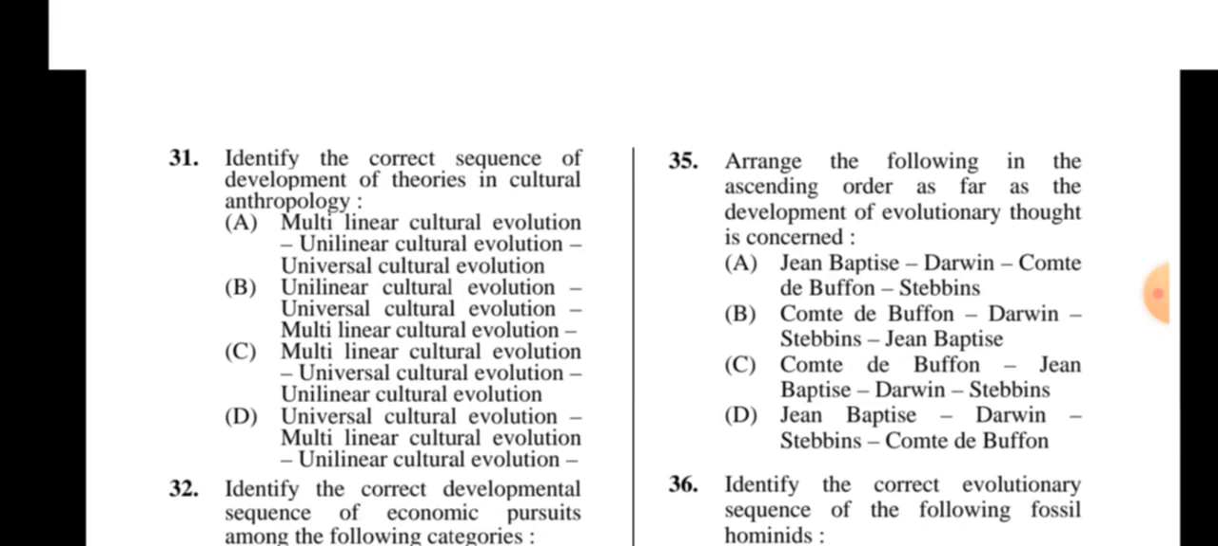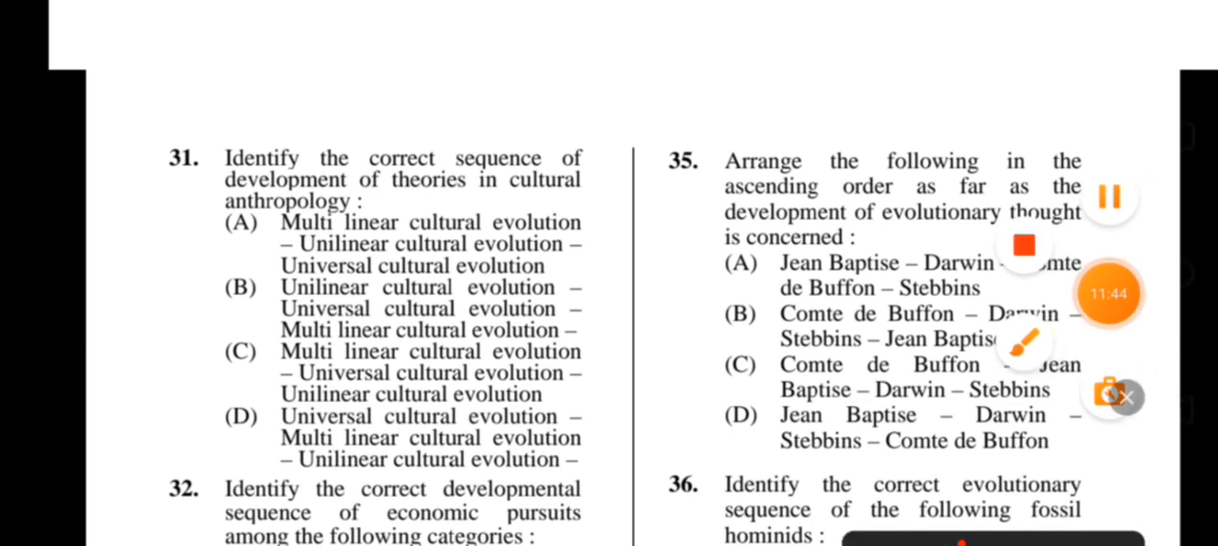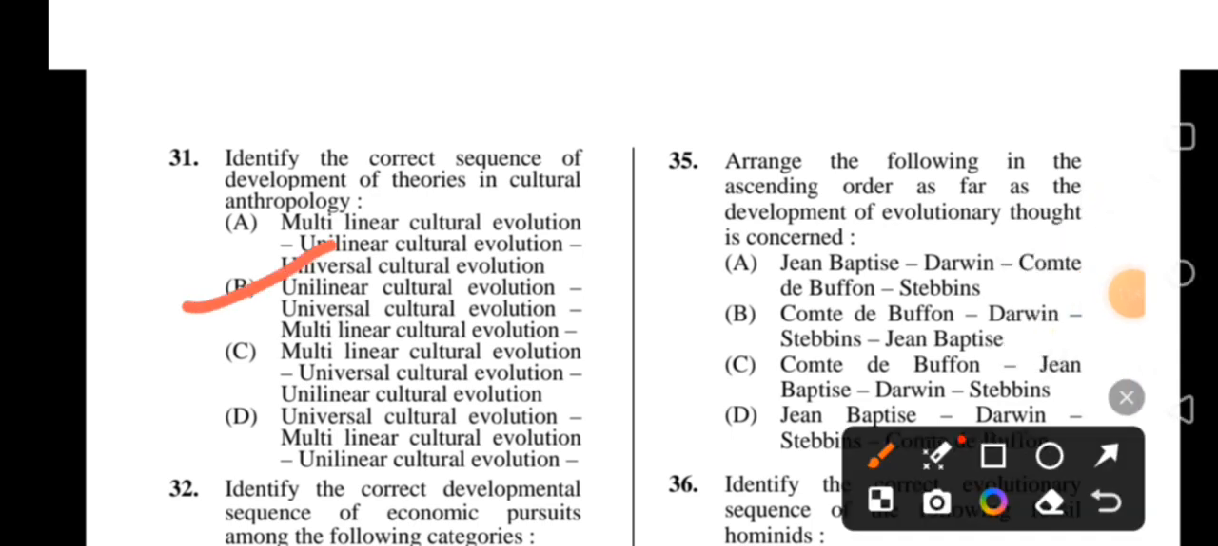Identify the correct sequence of development of theories in cultural anthropology. Four options. And the right sequence is multilinear cultural evolution, universal cultural evolution, unilinear cultural evolution. Here the right option is B: unilinear, universal, multilinear. Okay. Next, 32.